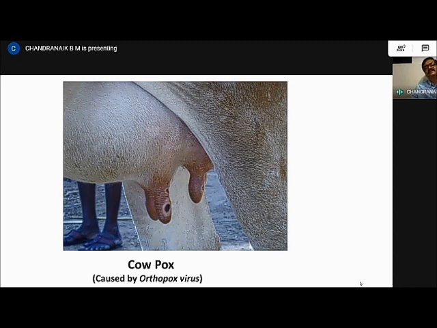And the other important disease that we should keep in mind is the cowpox. In cowpox, again, we can see milder infections on the face, and the lesions will be severe on the udder, mainly on the udder. It's mostly restricted to the mammary gland. This is again caused by orthopox virus. So what you should remember is that the nodular lesions that we see in LSD are characteristic of that disease only. We do not see any other viral disease causing lesions of that intensity and that kind.